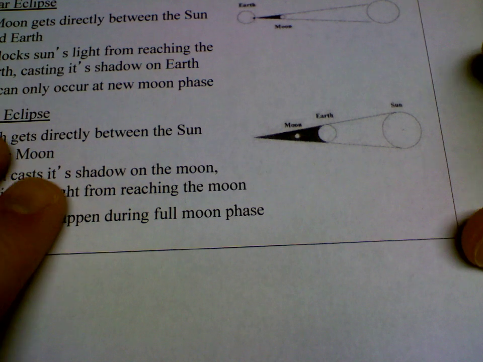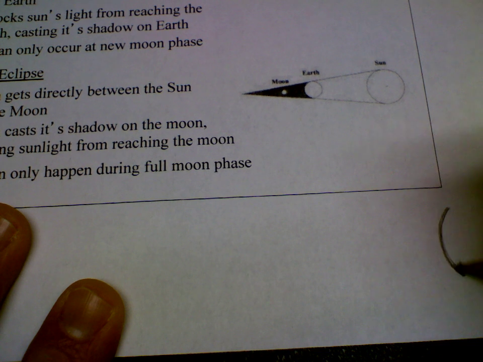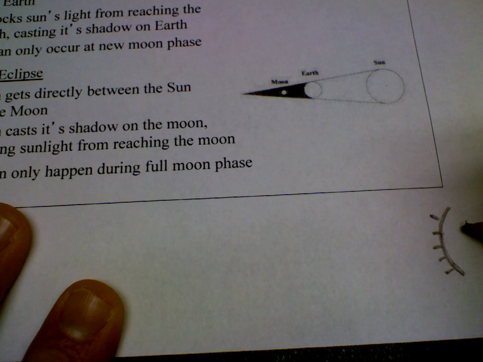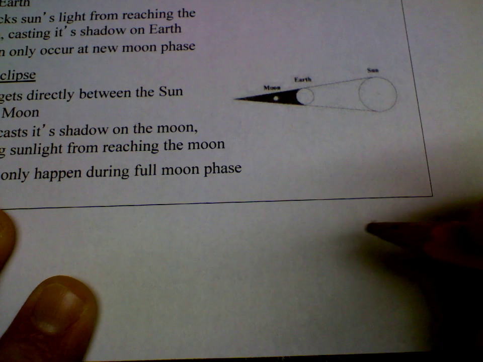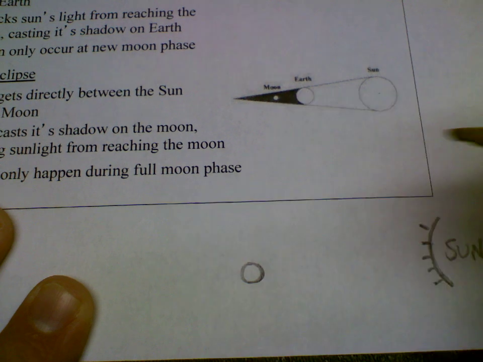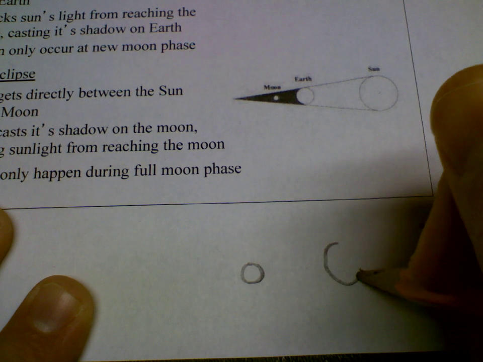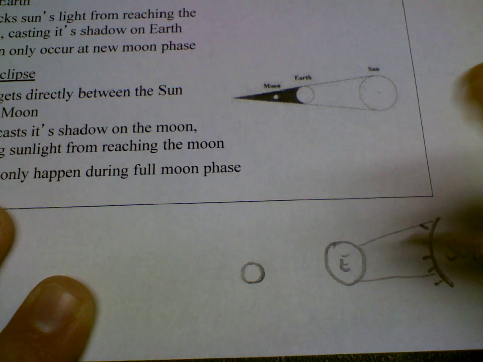If they ask you what phase that is, here's what I like to do. If they ask you what phase it could happen, just kind of draw it out. A lunar eclipse means you have the sun here, right? Then you have the moon getting blocked, and it has to be Earth blocking the sunlight from hitting the moon.